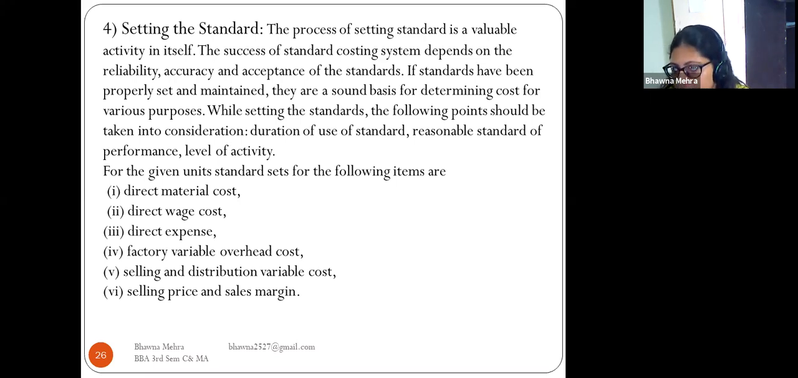For the given unit, standards are set for the following items: the direct material cost, direct wage cost, direct expenses, factory variable overhead cost, selling and distribution variable cost. Selling prices and sales margin are also given under the setting of the standard.